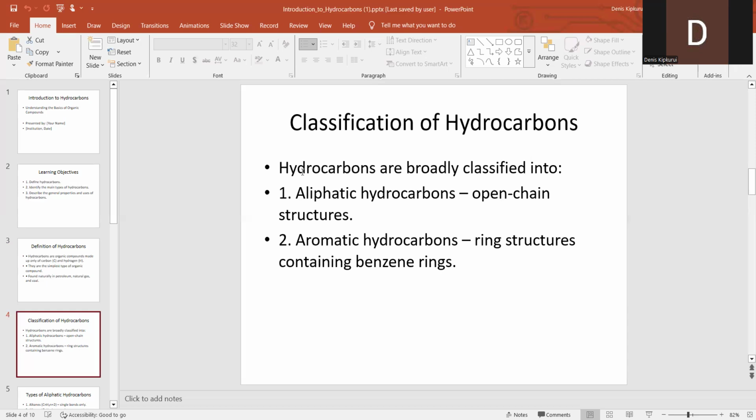These aliphatic hydrocarbons have been subdivided into three groups. One, we have what we call alkanes. Who can define for us what an alkane is? Faith, what's an alkane? Can you hear me? Yes.